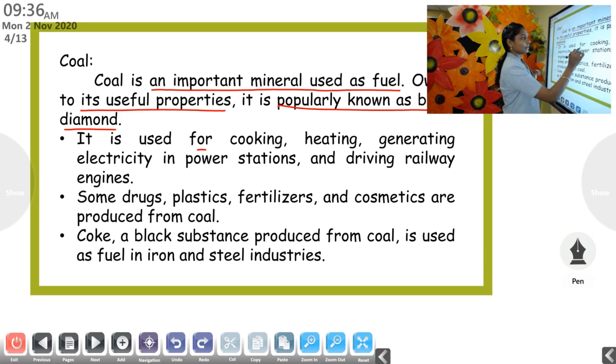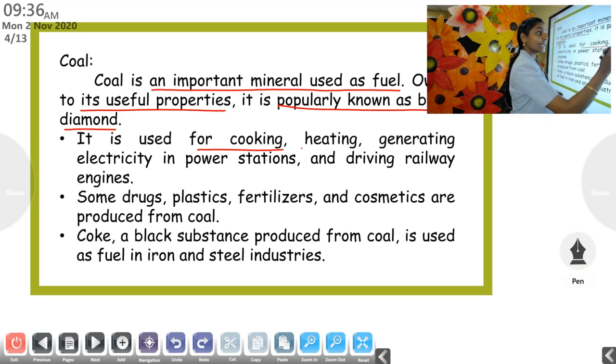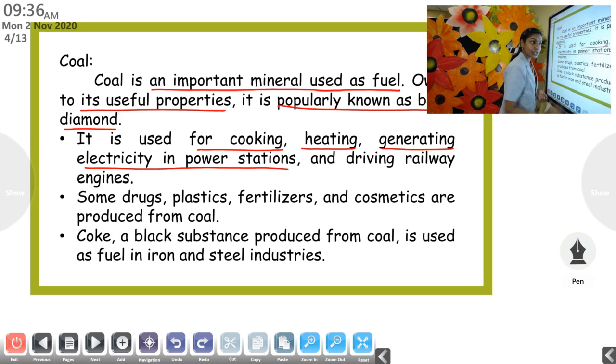It is used for cooking. Coal is used for cooking, heating, generating electricity in power stations and driving railway engines. Your parents will know about the usage of coal in railway engines. Now it's mostly electric engines. So it is mainly used for cooking, heating, generating electricity in power stations and driving railway engines.